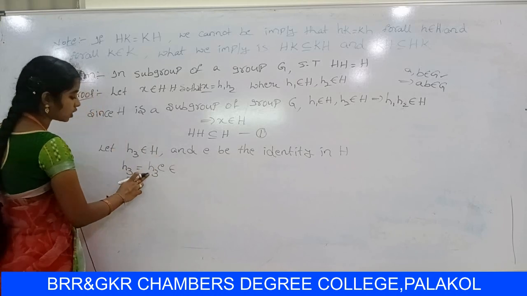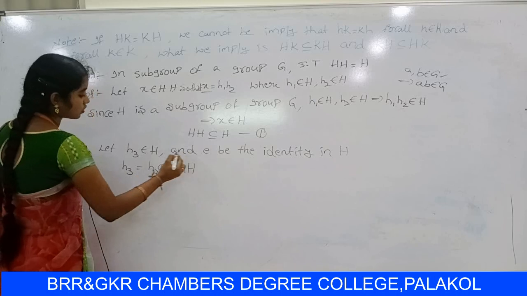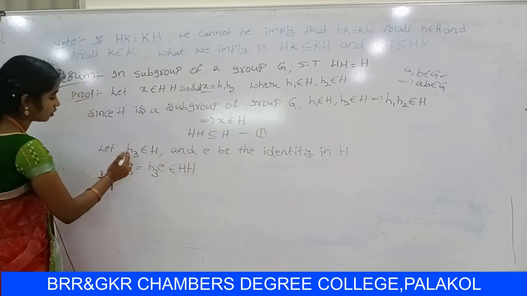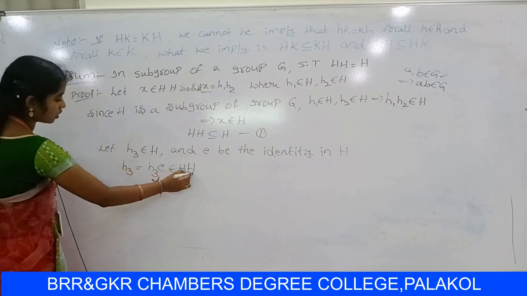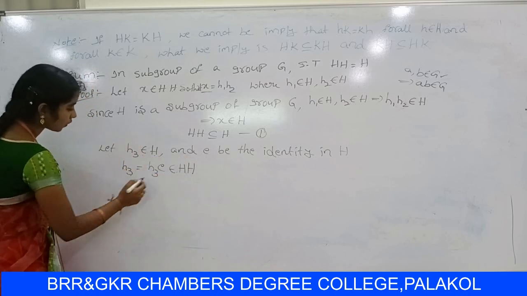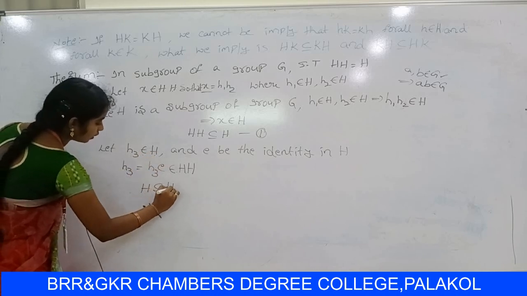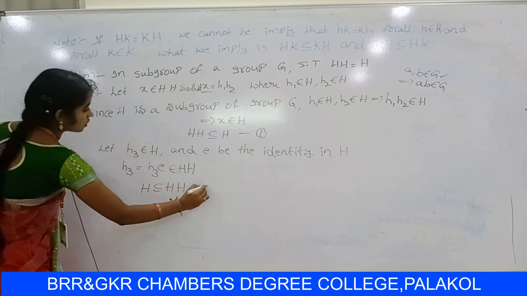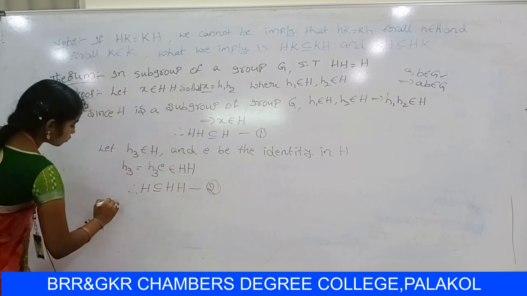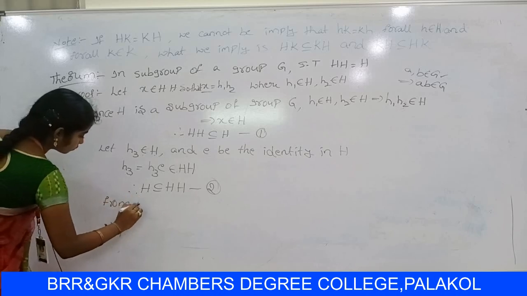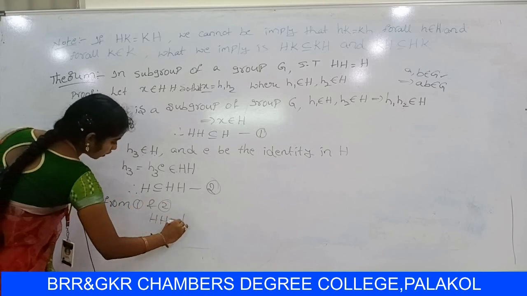So H3 belongs to H, E belongs to HH. So let us consider H3 belongs to H. We have to show H3 belongs to HH. So this means H contain HH. So this is 2. So from 1 and 2, HH equal to H.